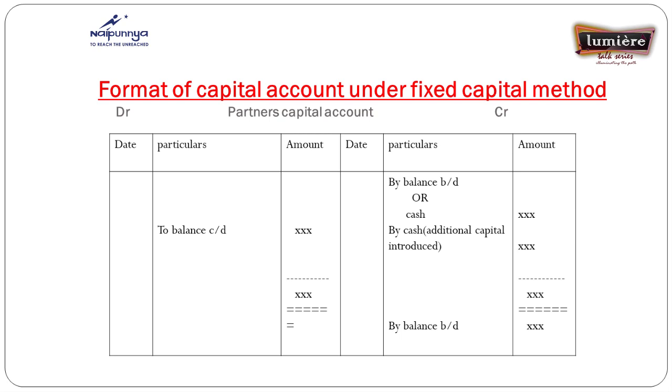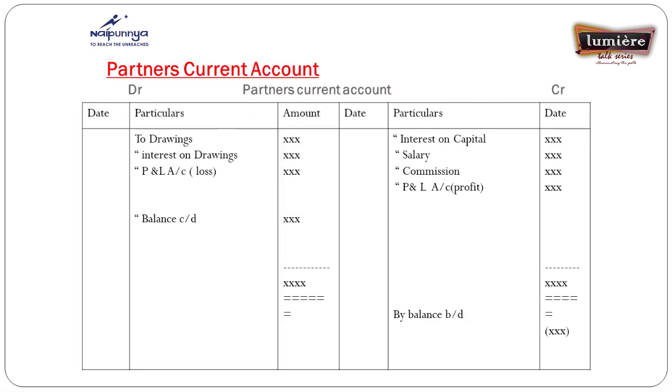And you see the current account: all other yearly adjustments are recorded in the current account. Say the balance here, it is credit or debit. If it is credit, as shown in the slide, that balance is shown on the liability side of the balance sheet. If it is a debit balance, it is shown on the asset side of the balance sheet. These are the two formats of the current account and the capital account under the fixed capital method.